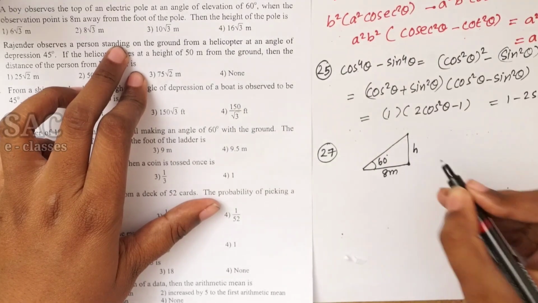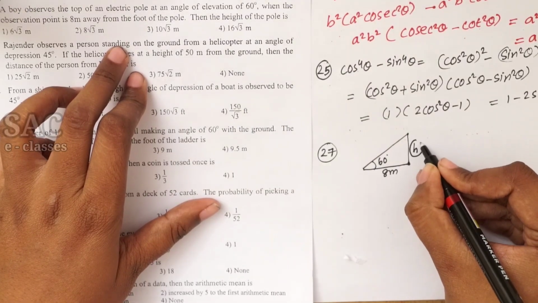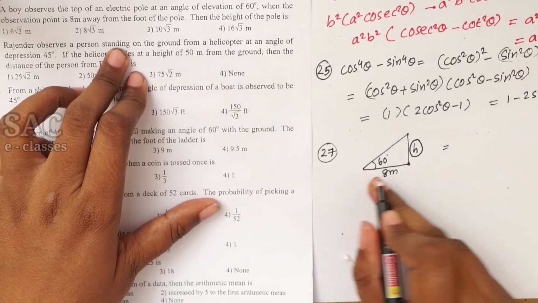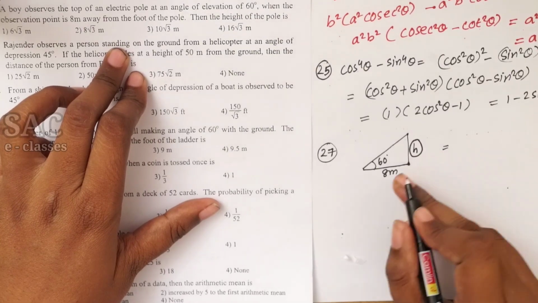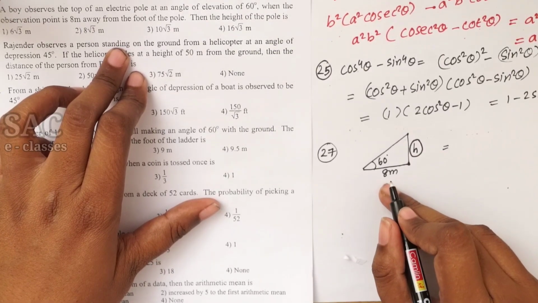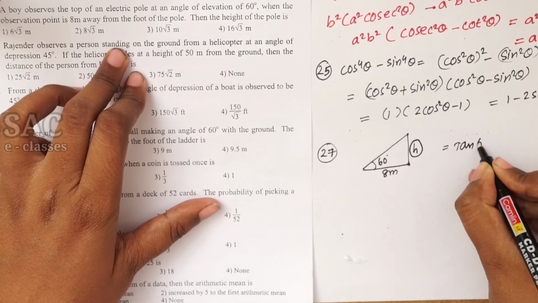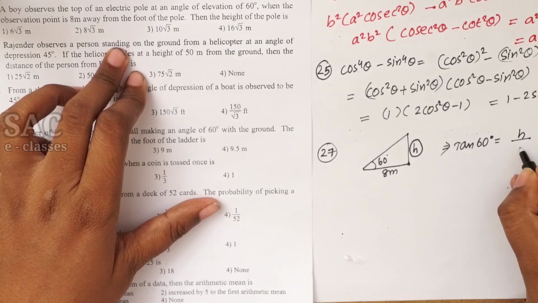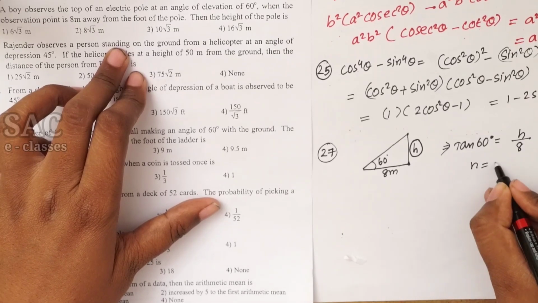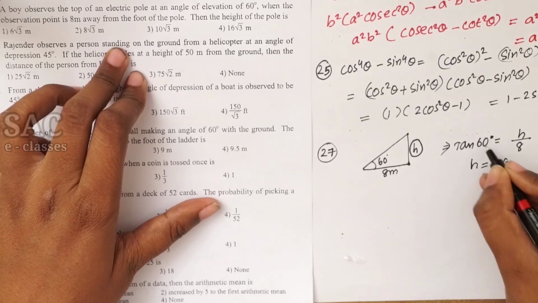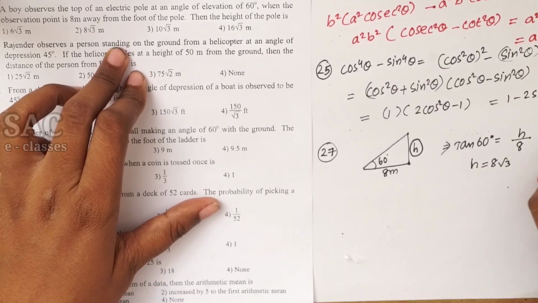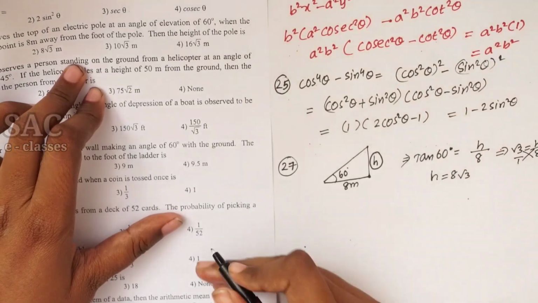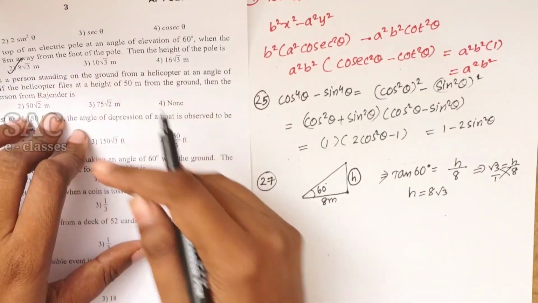Now the height of the pole: for 60 degrees, h is the opposite side whereas 8 is the adjacent. So tan 60 degrees is equal to opposite h by adjacent 8. Then h is equal to 8 root 3. As we know that tan 60 is root 3, so root 3 equals h by 8. By cross multiplication, h equals 8 root 3.